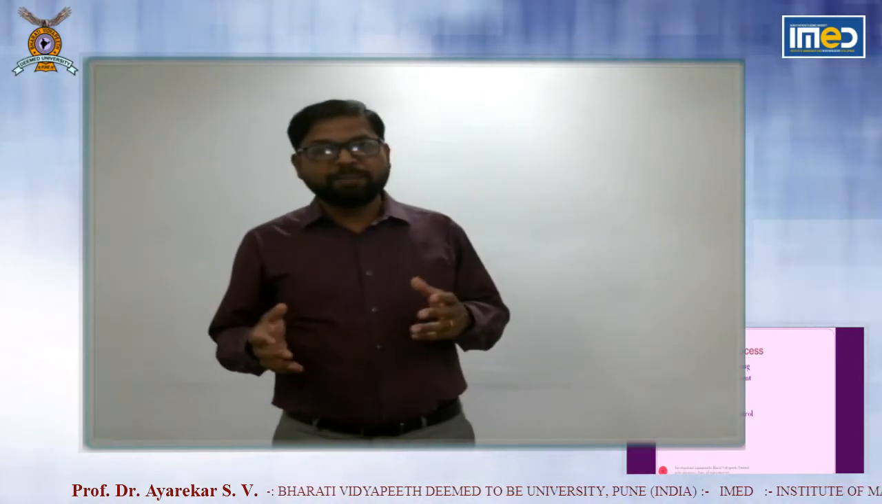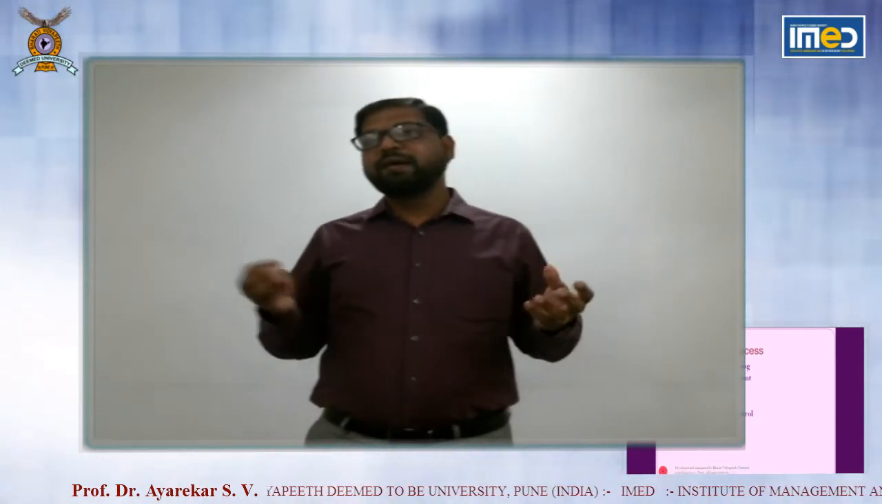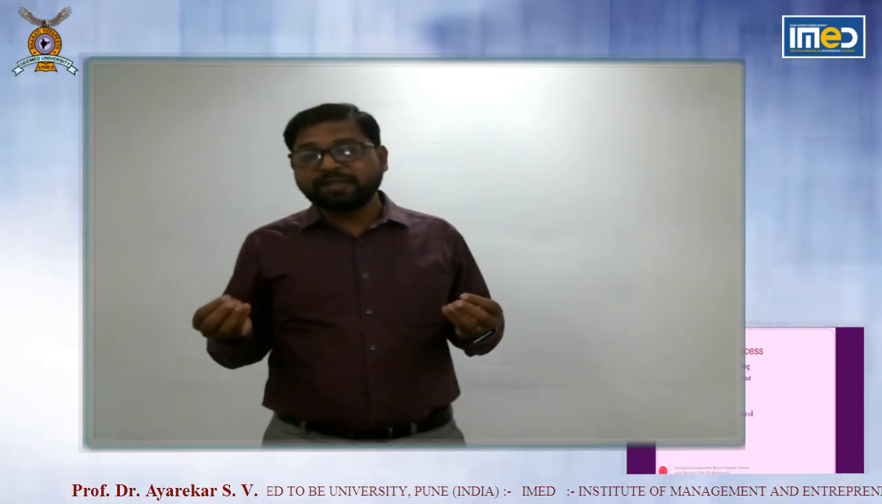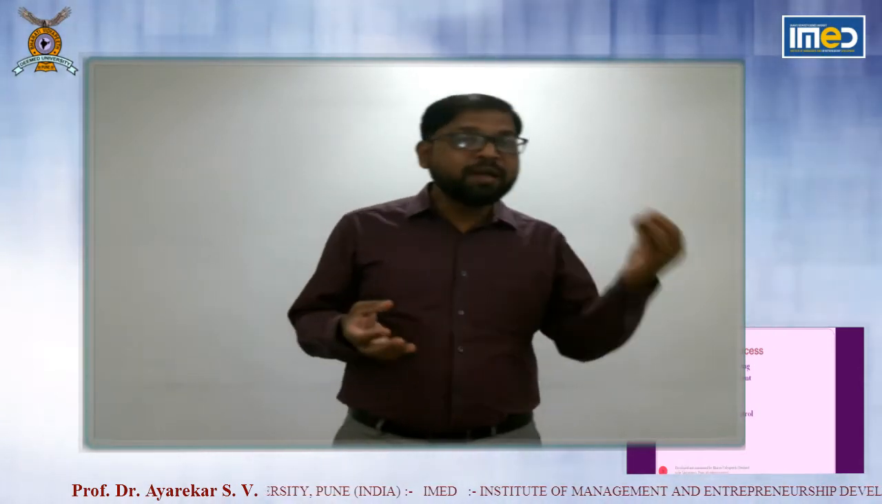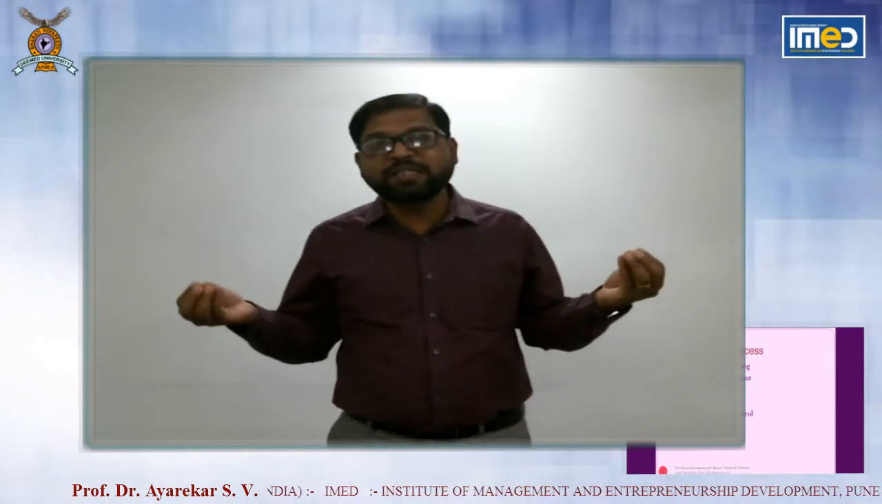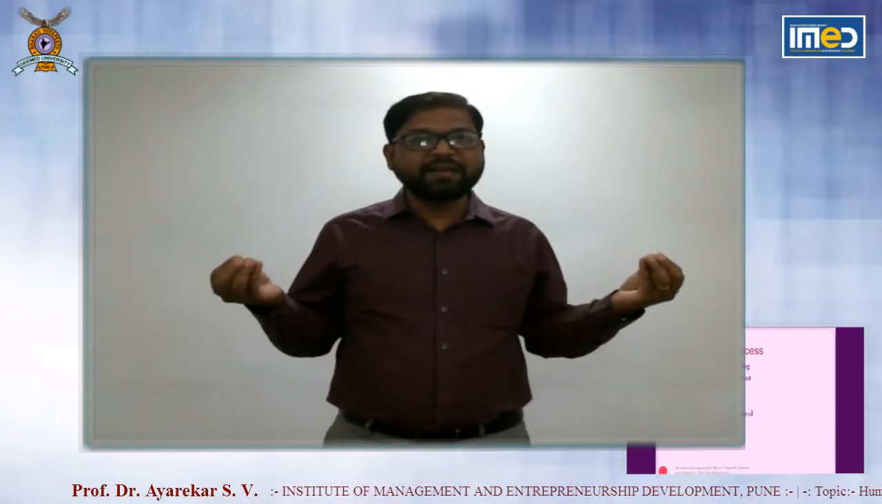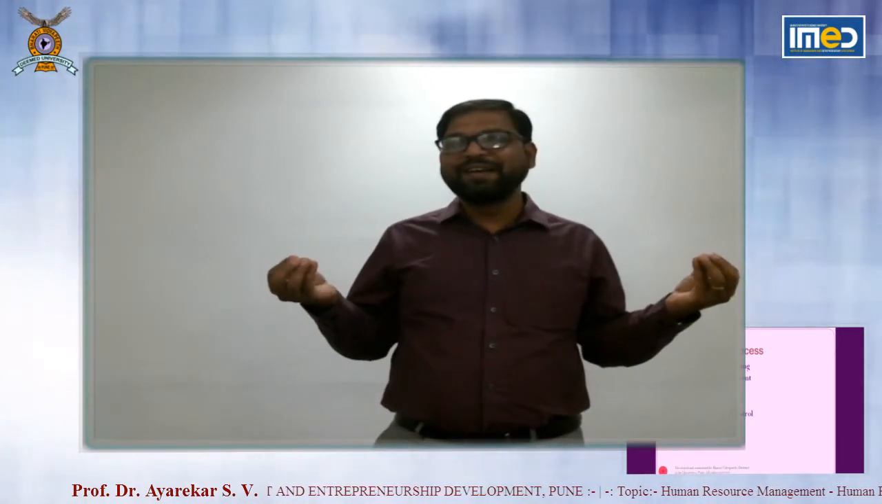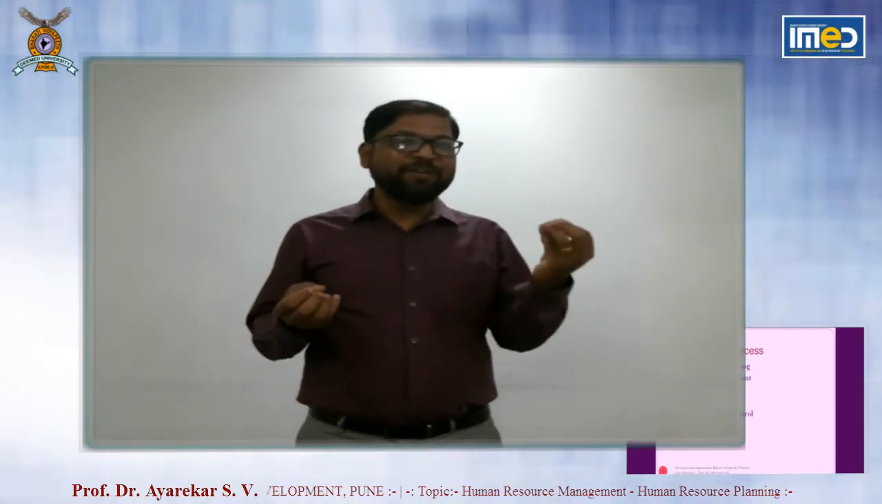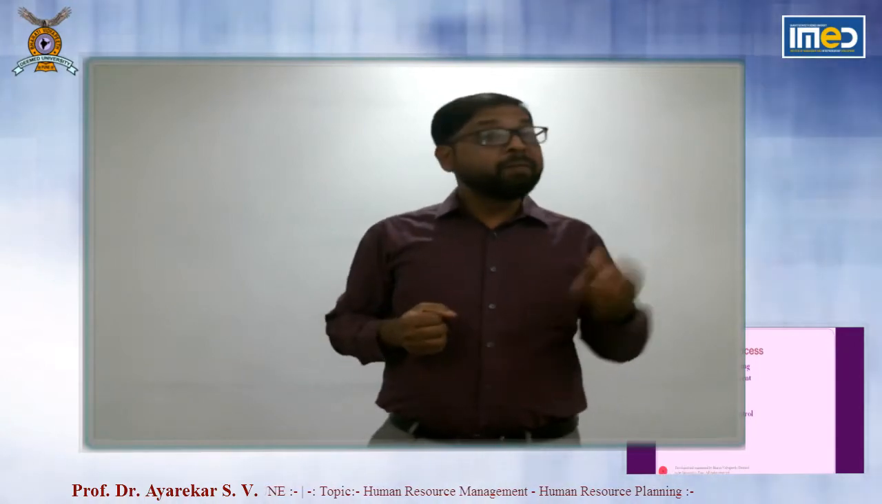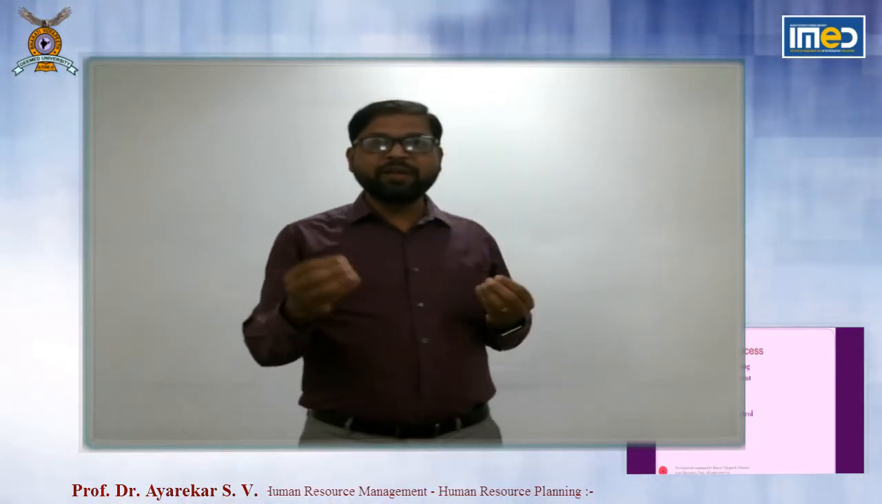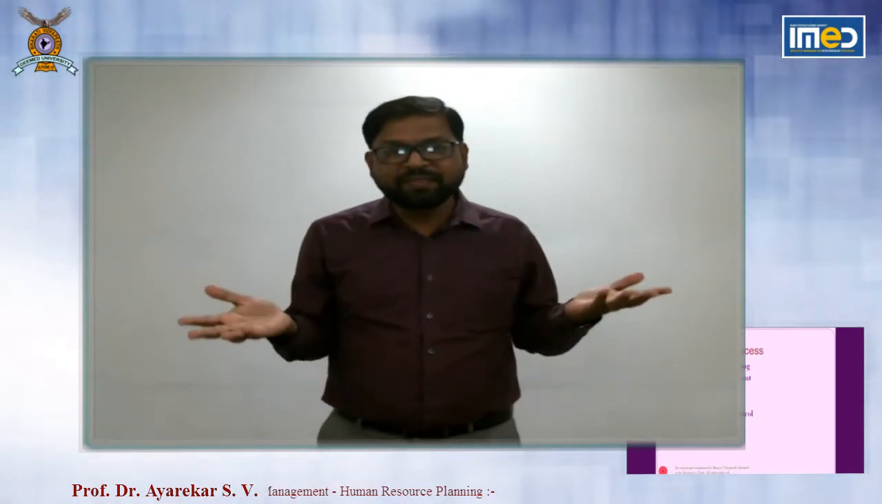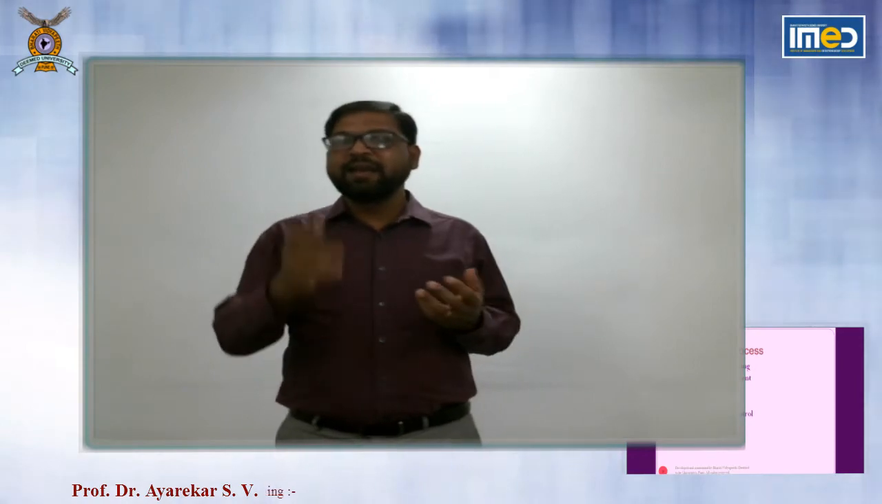For example, we want 5 people. How many candidates are there in the pool of eligible candidates? If we want 5 people and we have only 7 candidates, that means this recruitment process which we have carried out is not successful. We are not giving options to the selection committee. We want 5 and we are giving only 7. But if we want 5 and we are giving them 20 or 25, then we can say it's a successful recruitment process.